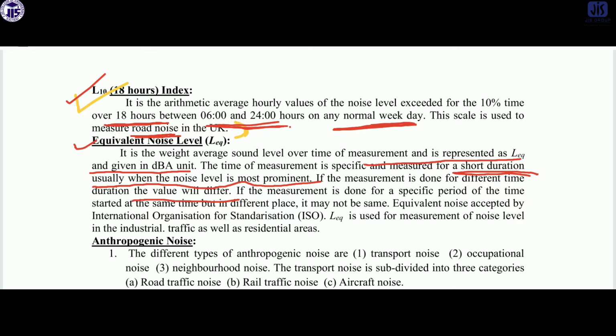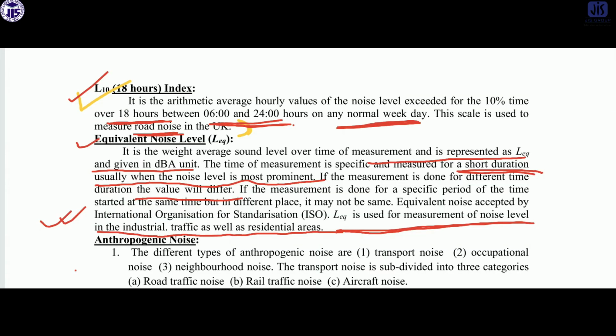If the measurement is done for a specific period of time, and they start at the same time but in a different place, it may not be the same. L equivalent is used for measurement of noise level in industrial traffic as well as residential areas. So this is also important. Keep in mind that L equivalent is used for industrial traffic and residential areas, but the L10 index is used to measure road noise.